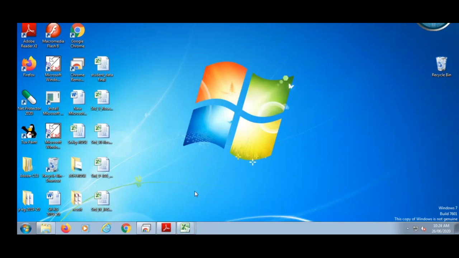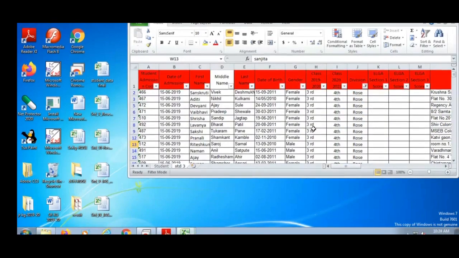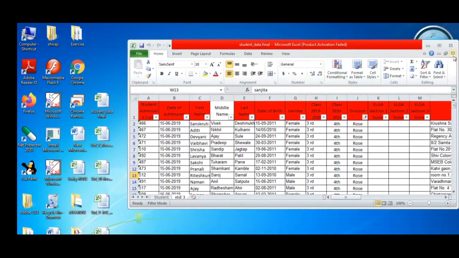You can switch between different programs by clicking on the icon on the taskbar. Switch means you can open any program. You can go from one program to another, and this is called switching. Suppose I want this Excel file, I can click on this Excel file and open it. When I don't want this Excel file, I can even minimize it.